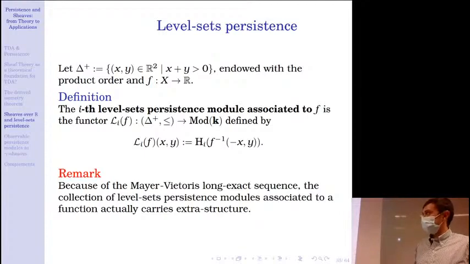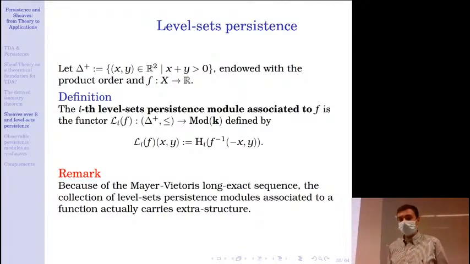And now, given a function f from X, a topological space, to R, I define its i-th level set persistence module to be the functor from the poset delta plus to k-vector spaces, defined as: Li of f at the point (x,y) is nothing but the singular i-th homology of the pre-image by f of the interval (-x, y).